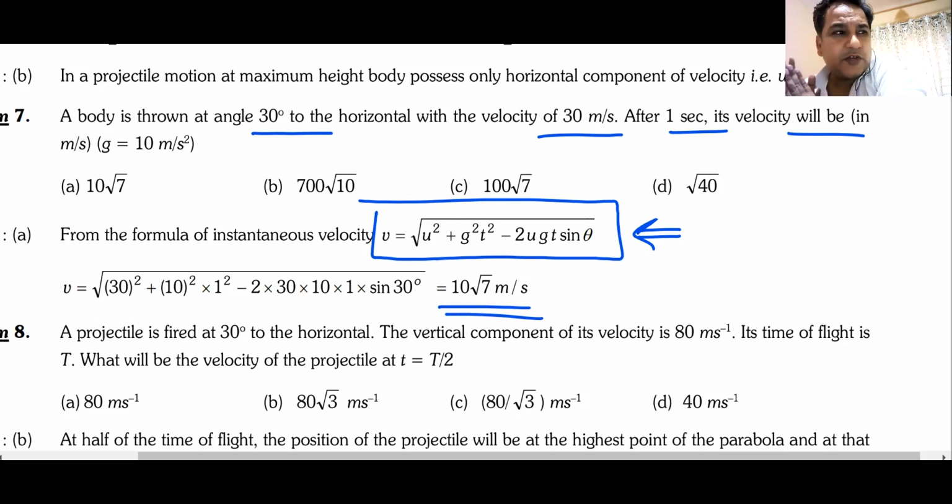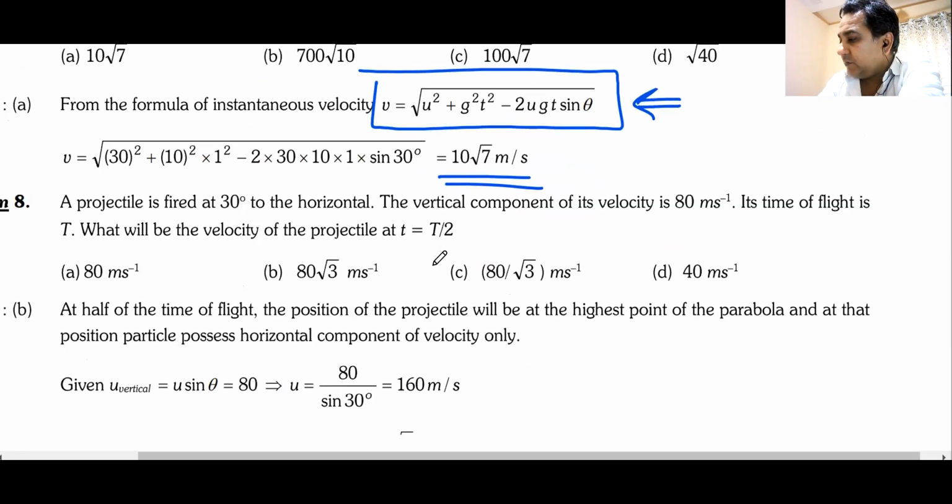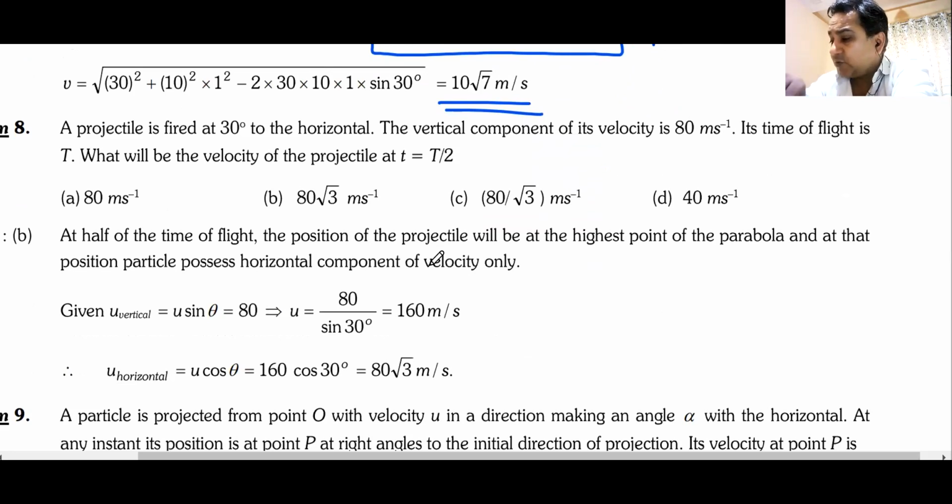10 root 7. Do we get this 10 root 7? Do we get this formula, 10 root 7? Yes, Reddy has got this. What about the others? Okay, okay. One more on this side. One more here. The next one.